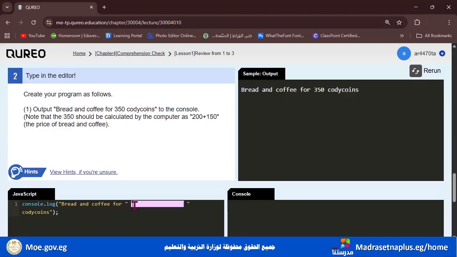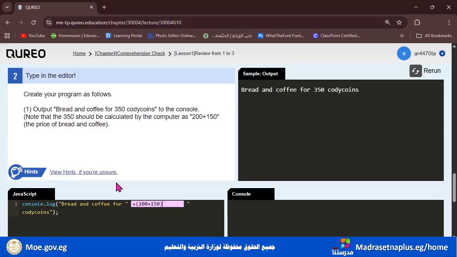To join them together in one line, we need to add a plus. And after that, we need to put the calculation 200 plus 150 inside the parentheses. So it's 200 plus 150, and we need to close the parentheses.